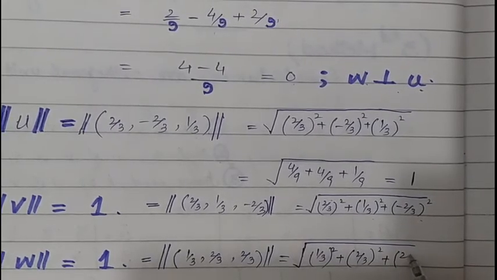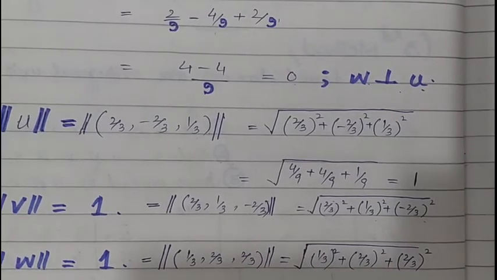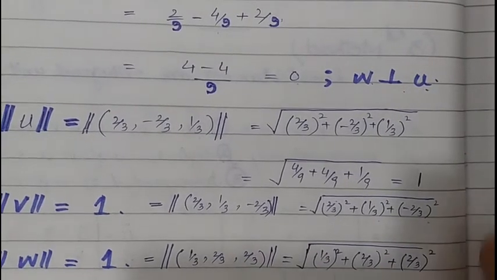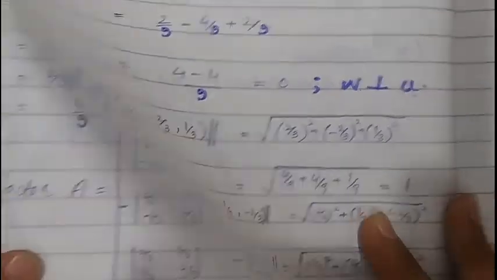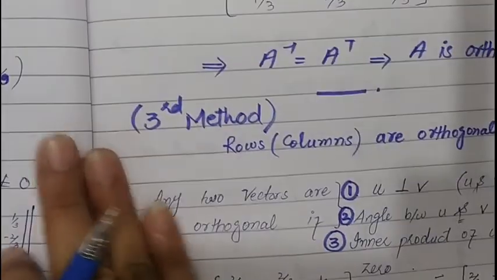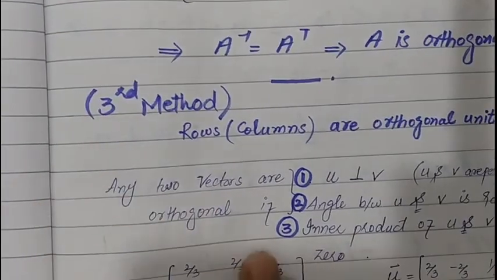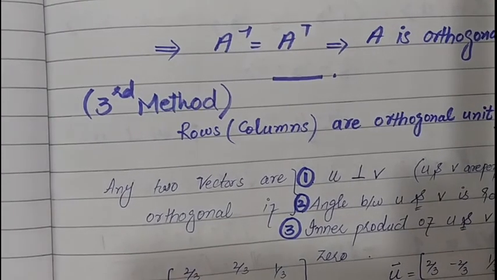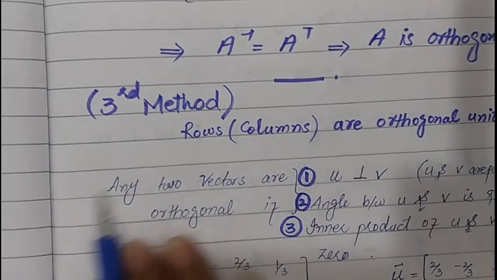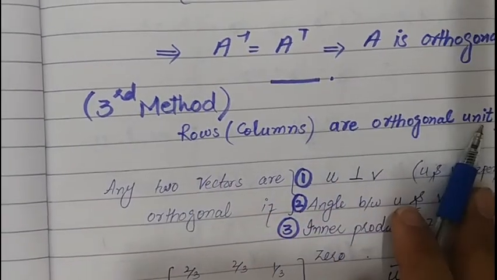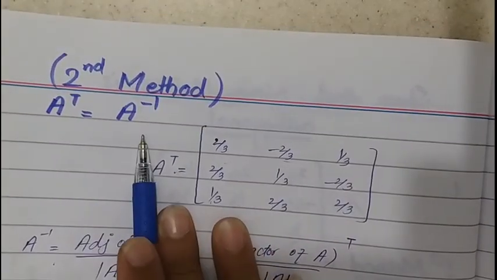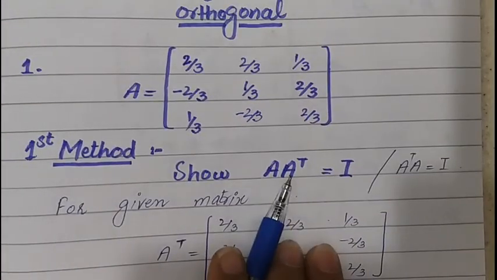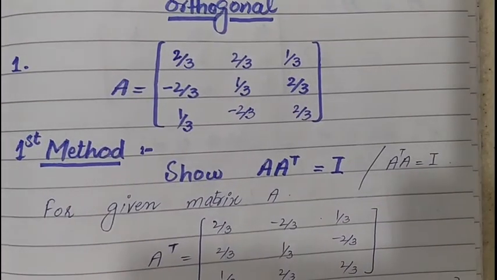These are 3 different methods to prove that a given matrix is an orthogonal matrix. Now it's up to you which method you apply. Either you use the third method, where we show that the inner product of rows is 0, or that rows or columns are orthogonal unit vectors, or we can apply the second method, that is A transpose is equal to A inverse, or the first method, that is multiplication of the A matrix and its transpose is equal to the identity matrix.